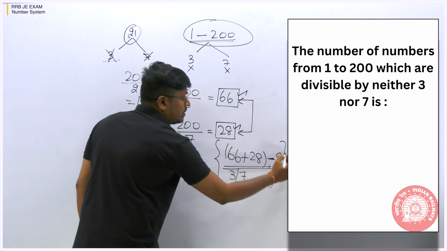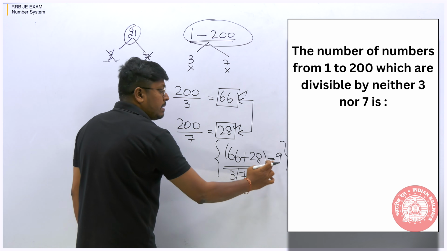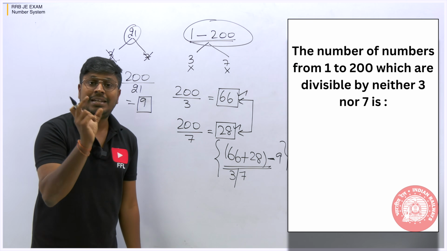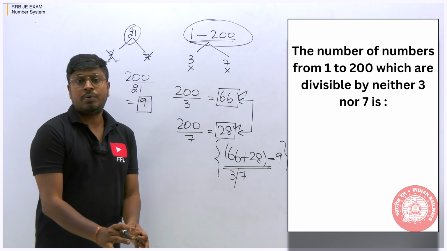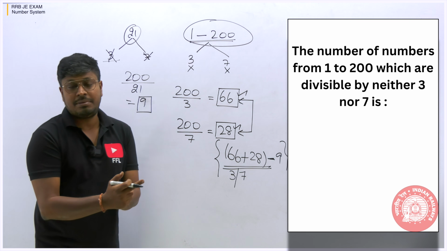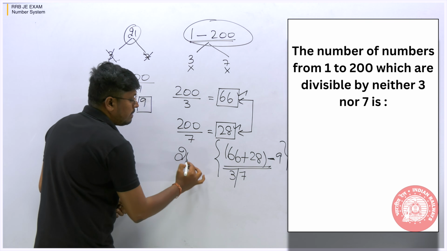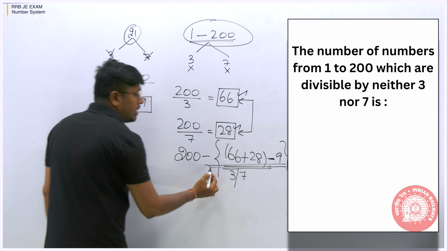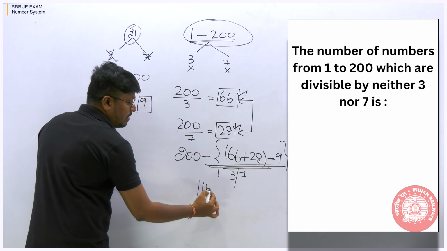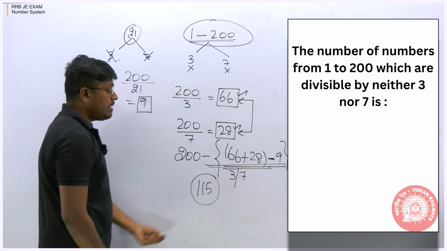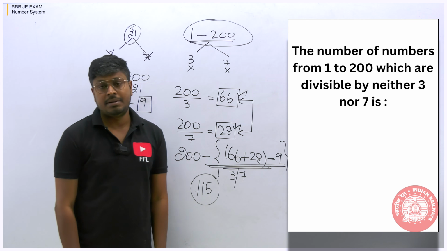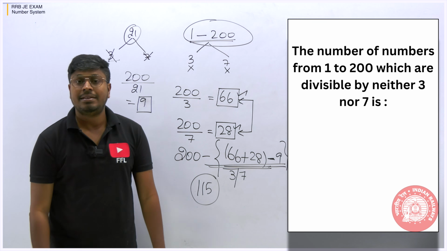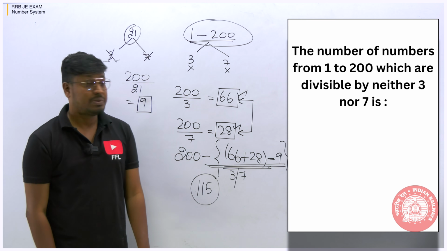Once you do this, 66 plus 28 minus 9, the result will be the total number of numbers which are divisible by 3 or 7. But we have to find the total number which should not be divisible by 3 and 7. So out of the total 200, when you subtract the numbers which are divisible by 3 or 7, the result will be 115. So we can say that a total of 115 numbers are there between 1 to 200 which are not divisible by 3 and not divisible by 7. So friends, understood or not?